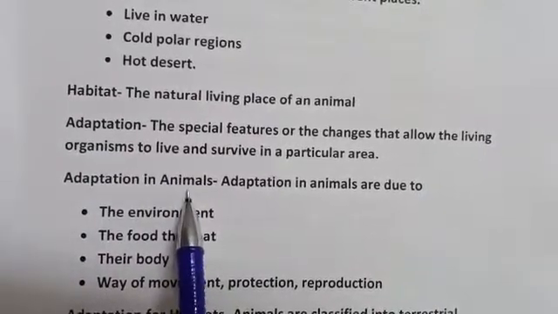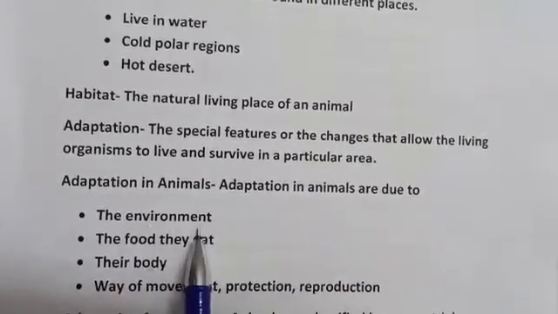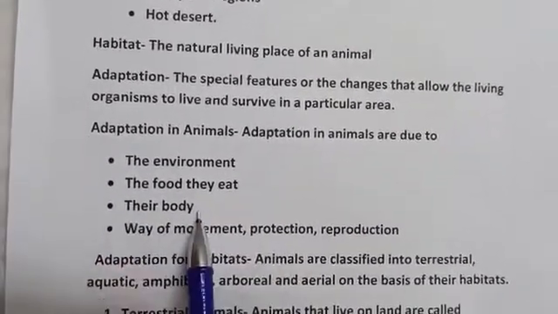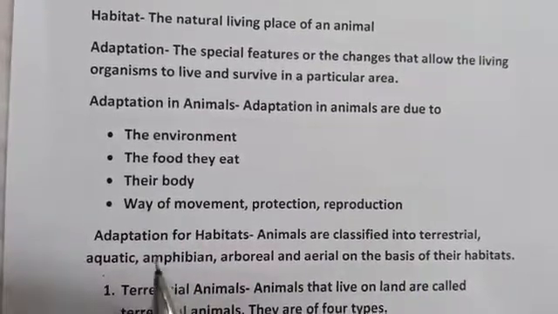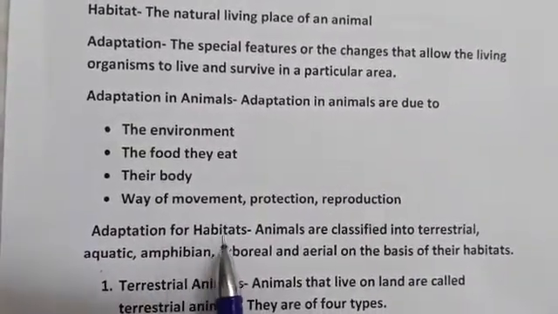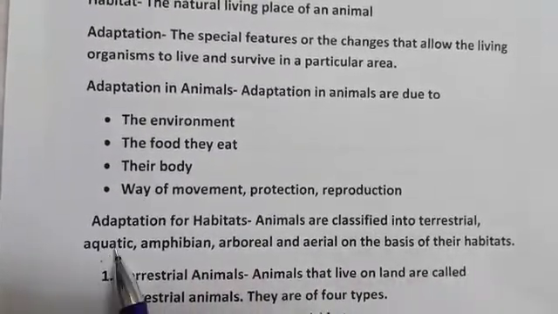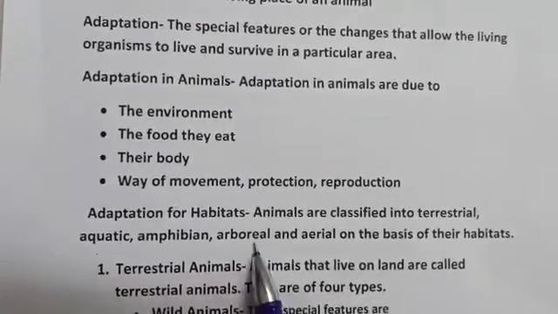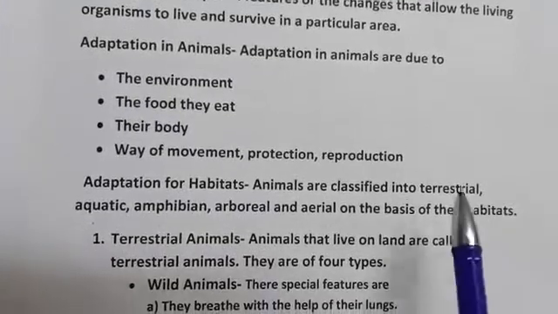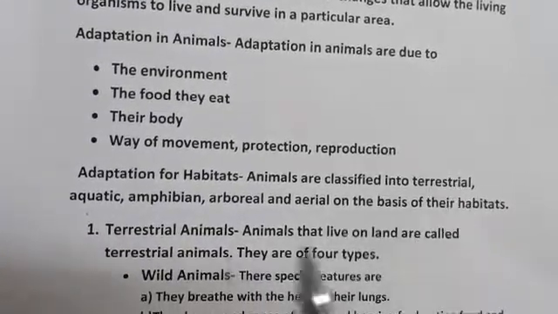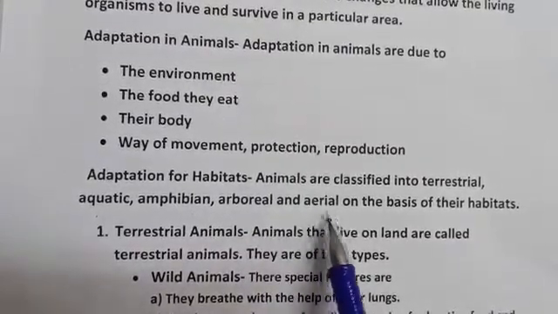Adaptation in animals is due to the environment, the food they eat, their body, the way of their movement, protection and reproduction. Adaptation for habitats: animals are classified on the basis of their habitats. They are divided into 5 categories: terrestrial, aquatic, amphibians, arboreal and aerial.